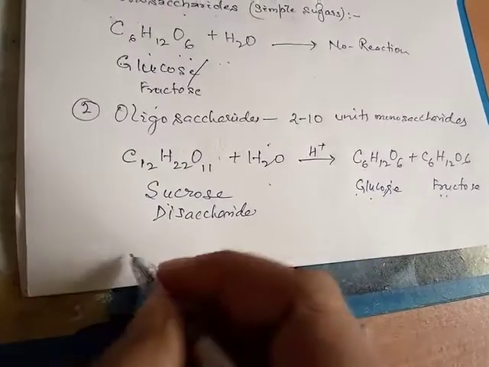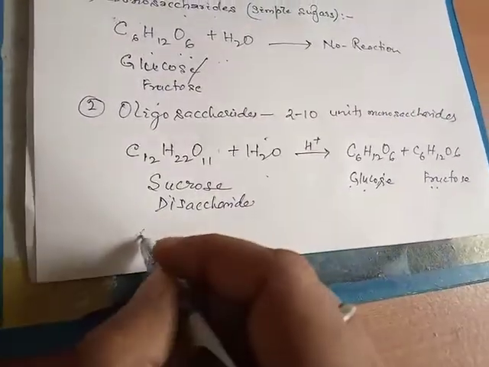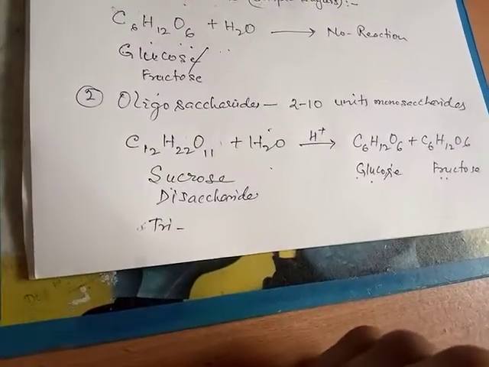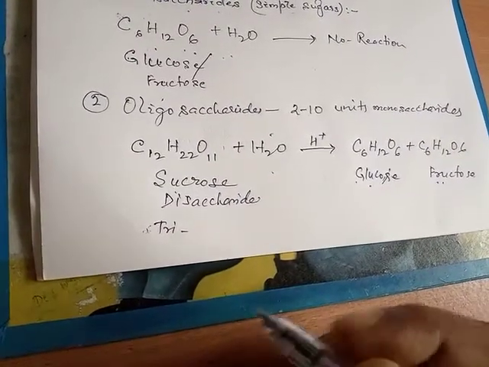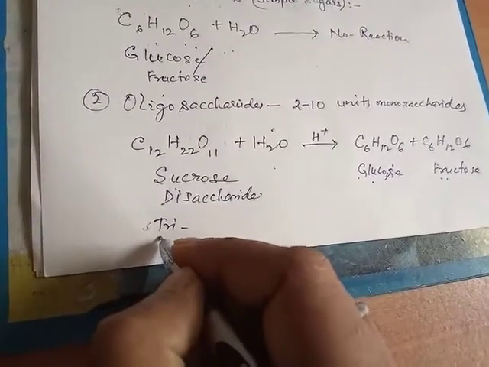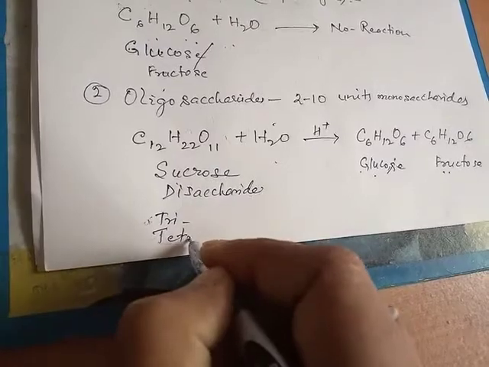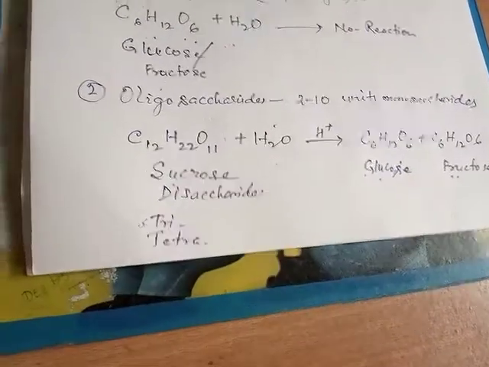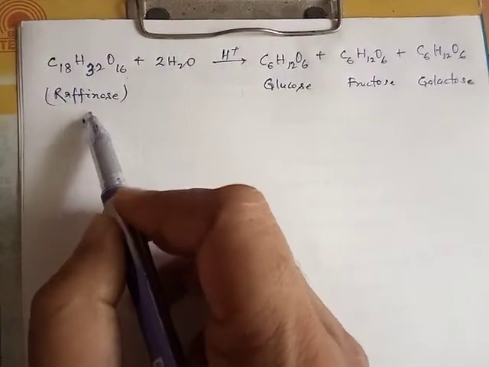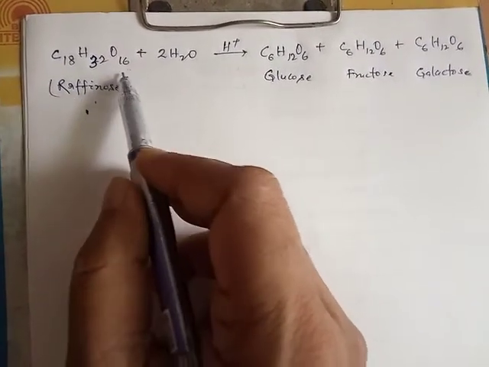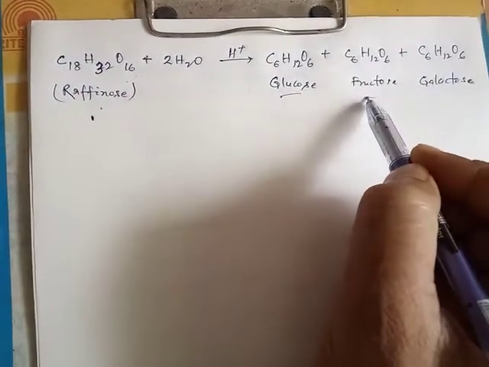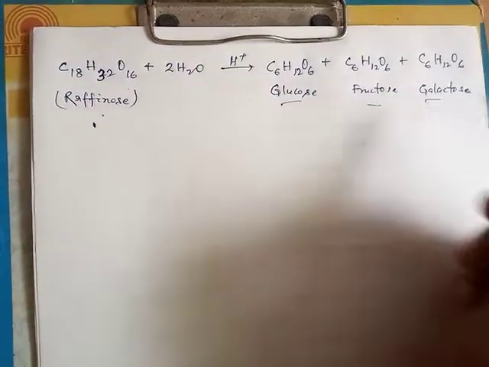Those containing 3 units of simple sugars are called trisaccharides, whereas those containing 4 units of monosaccharides are called tetrasaccharides. For example, raffinose, a trisaccharide, upon hydrolysis yields 1 molecule of glucose, 1 molecule of fructose and 1 molecule of galactose.